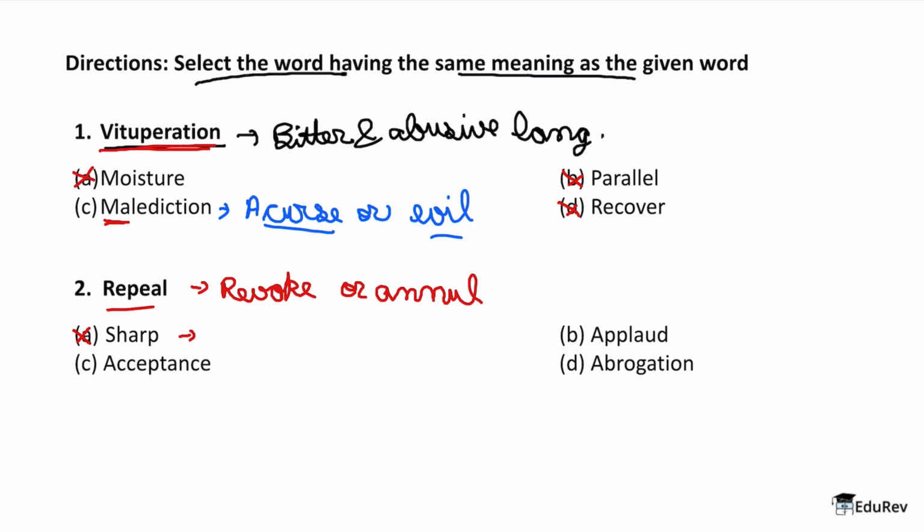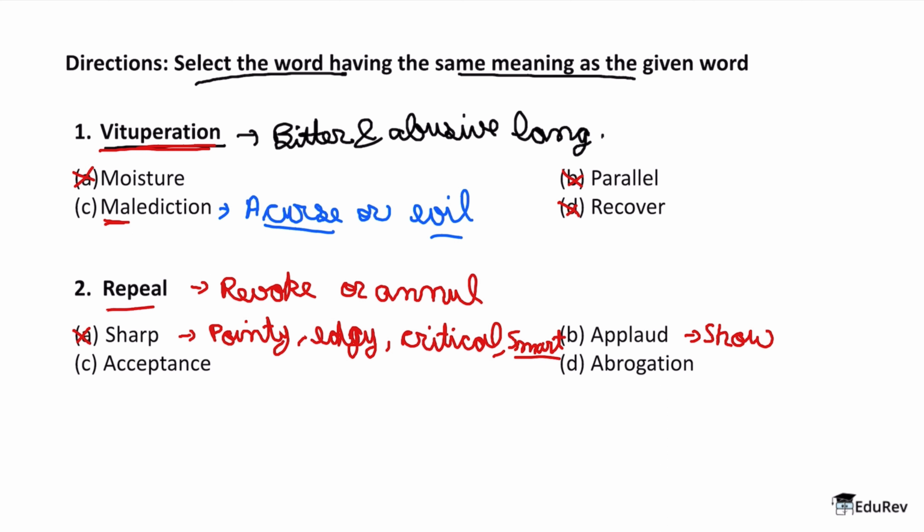Why? Because sharp generally means pointy or edgy, or we can also call sharp critical, as in a critical explanation, or smart at times. We know sometimes we say that someone is really sharp. So we can also use it as a synonym for smart, but it is not a synonym of repeal. What about applaud? Applaud is a very basic word that you must have heard in your daily life. Applaud is basically to show approval or praise. Therefore option B is not the answer either.